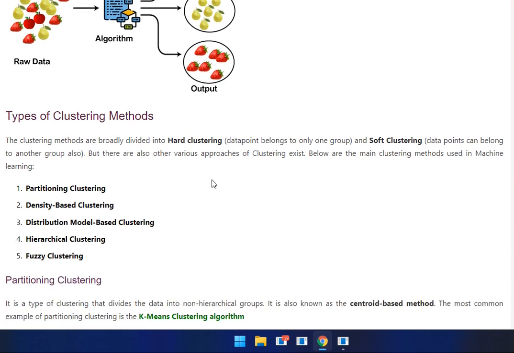Types of clustering methods: partitioning clustering, density-based clustering, distribution model-based clustering, hierarchical clustering, and fuzzy clustering.